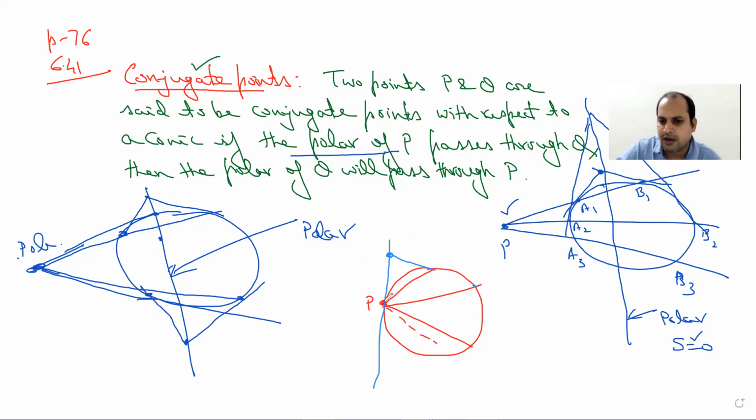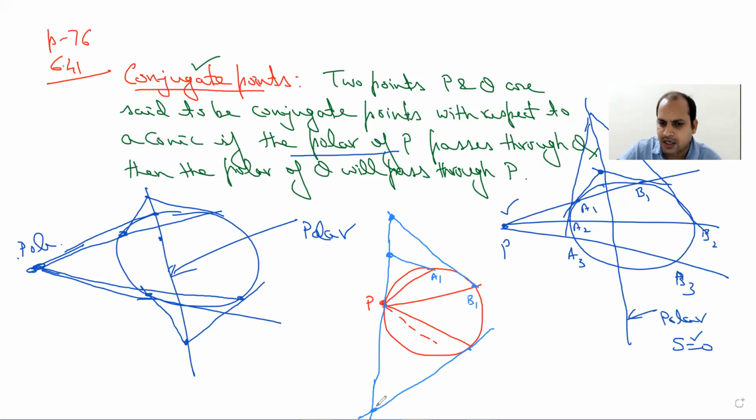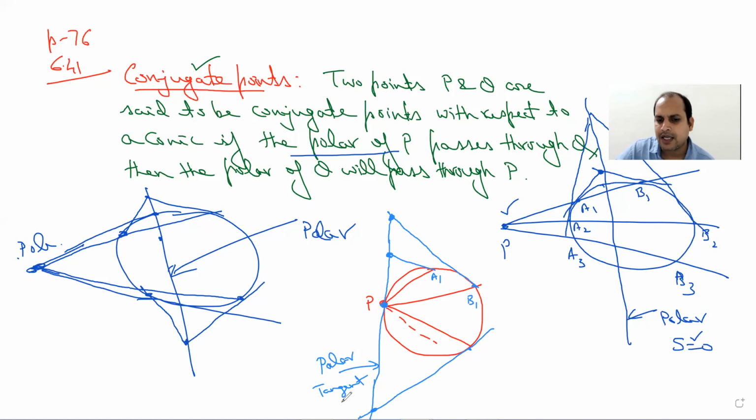Again, already this one is a tangent here, so at this point say A1, this point say B1, and if you draw the tangents here, then again you will find that they are going to meet on this common line. So basically this one is going to serve as the polar, and it is also the equation of the tangent in that case. So when point P lies on the conic itself, the polar and tangent both will coincide.